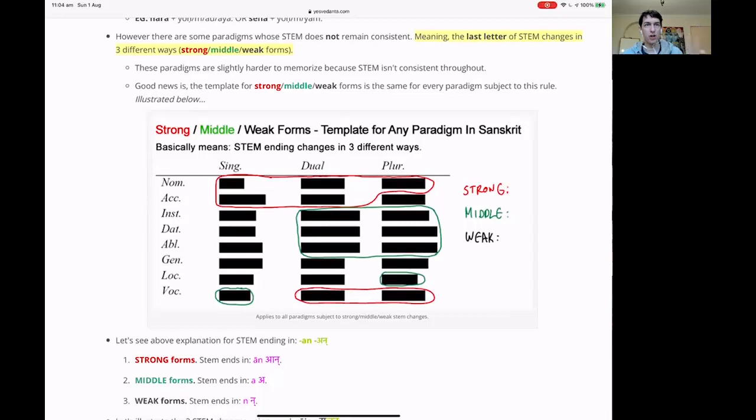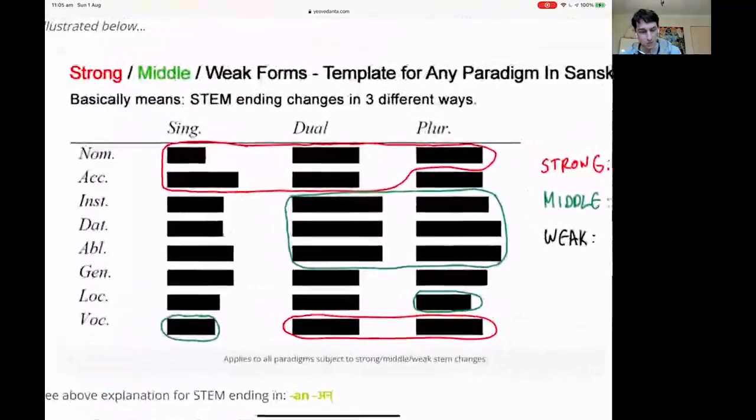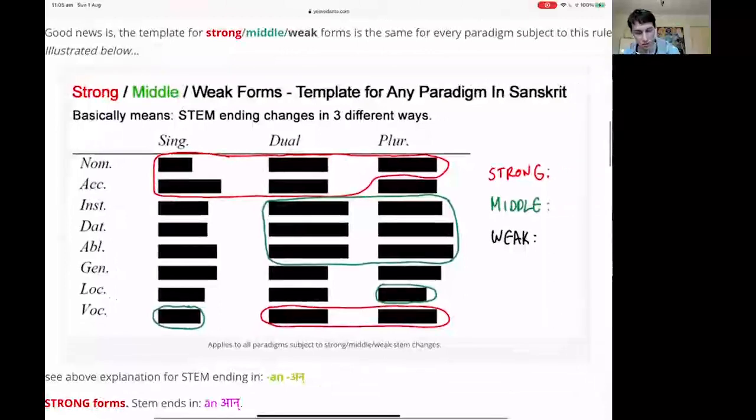Now you know, because certain paradigms have these changes of the last letter of the stem. The good news is it is the same for every single paradigm. Therefore, you can apply this formula, this circle of red, green, for every single paradigm that is subject to this rule, right? And then you understand why there's some changes. Okay, so that's what strong, middle, and weak means. Is that clear?